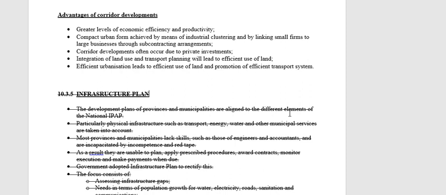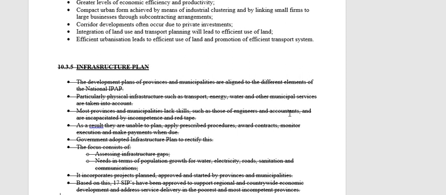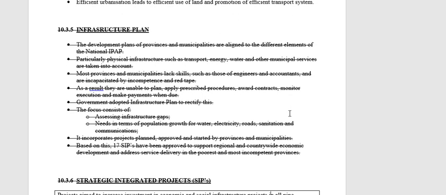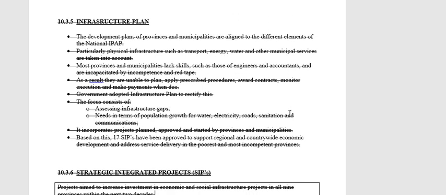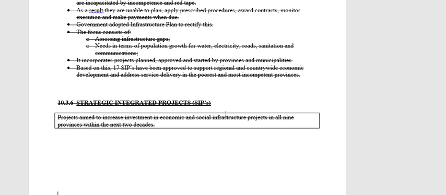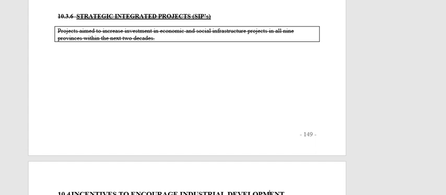Okay, now on your exam guideline, nothing is mentioned for the infrastructure plan. So you can literally scratch out this paragraph. It's very little, but it's better than nothing, as well as the strategic integrated project, the SIP. Okay, so these last two, 10.3.5 and 10.3.6, you scratch out. It doesn't appear in your guideline, so we are not going to waste time on that. All right, and that is the end of this essay question. Remember, this will not be an essay this year, but it will be there for data response questions and other questions.